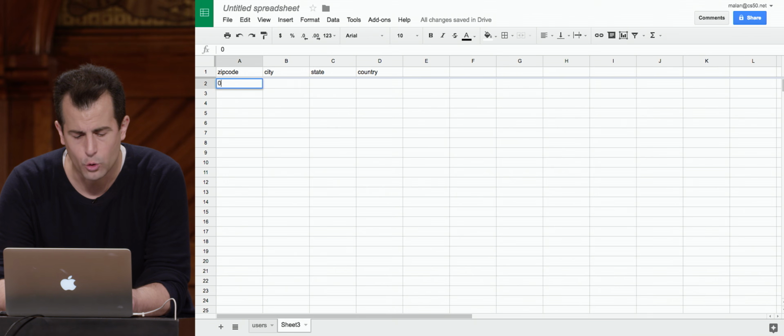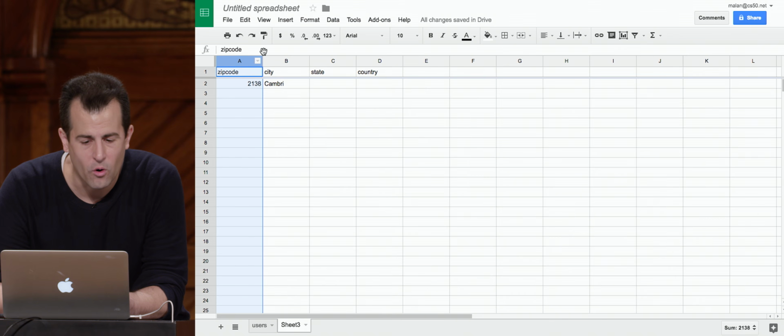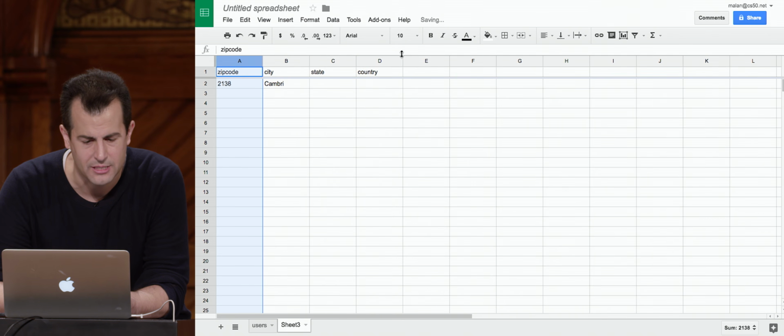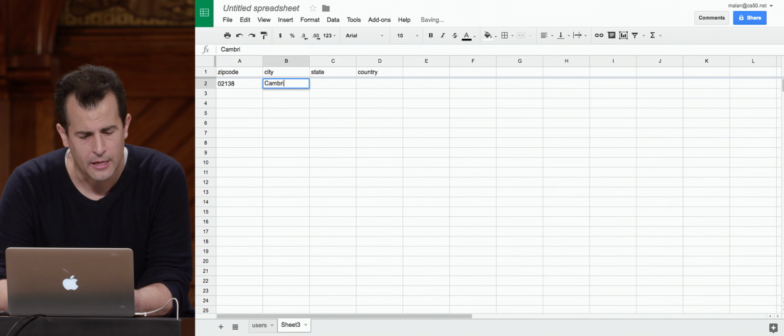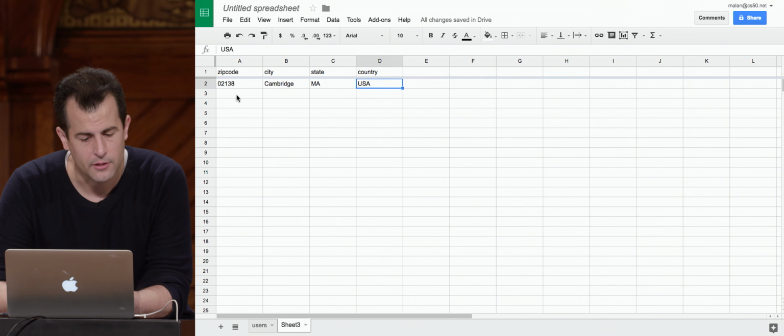But for now, 02138 is going to be, damn it. Let's change this whole column this time to plain text. 02138, Cambridge, Massachusetts, USA. And now for New Haven, let's do the same thing.